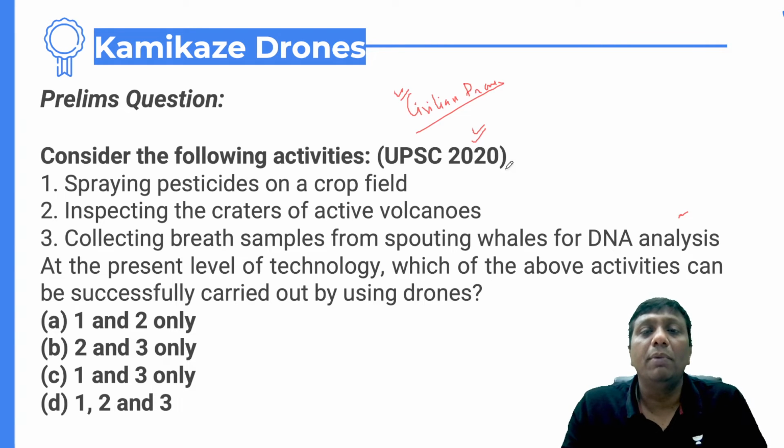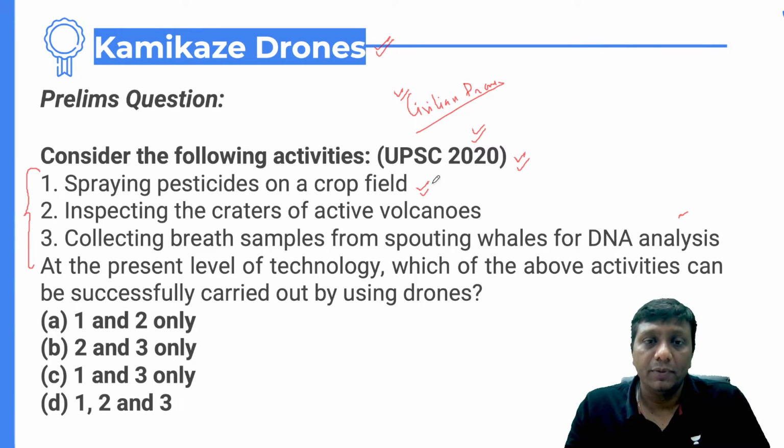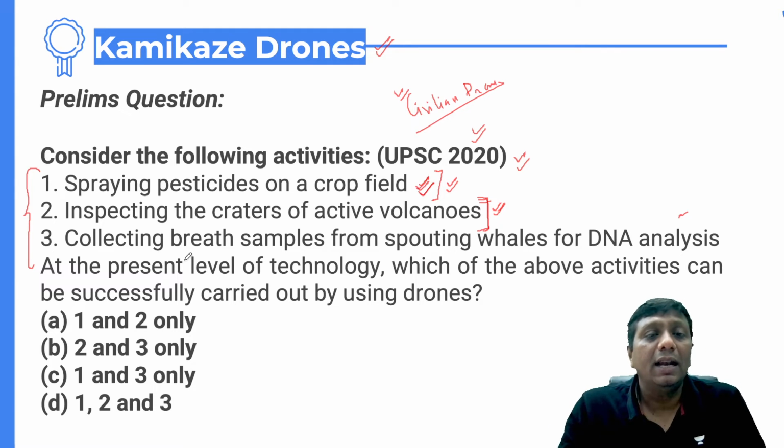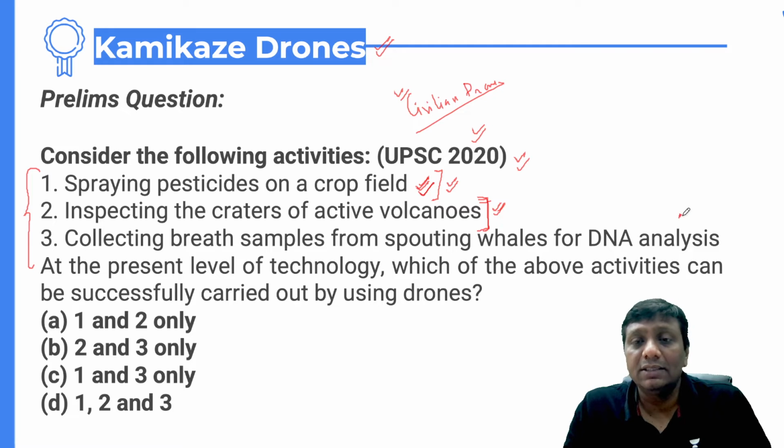It was UPSC prelims 2020, but again I repeat, the kamikaze drone is a defense drone, a military drone. Those questions that UPSC asked were part of civilian drones. Spraying pesticide on the crop field is possible with drones. A few days back I made a Kisan drone video for all of you, where I explained spraying pesticide on the crop field. Inspecting the craters of active volcanoes is also possible. The reason is that such areas have massive smoke and heat. Humans and aeroplanes cannot go there, but with the help of drones we can capture pictures and images of the craters. Collecting breath samples from spouting whales for DNA analysis is also right.